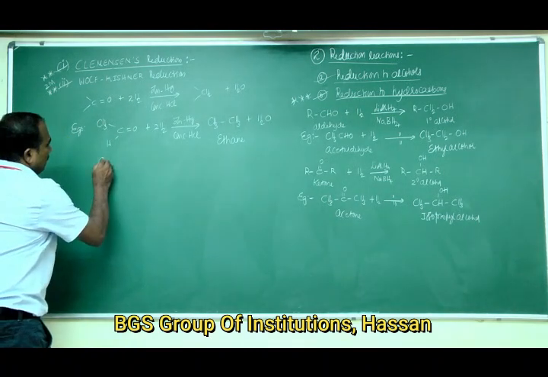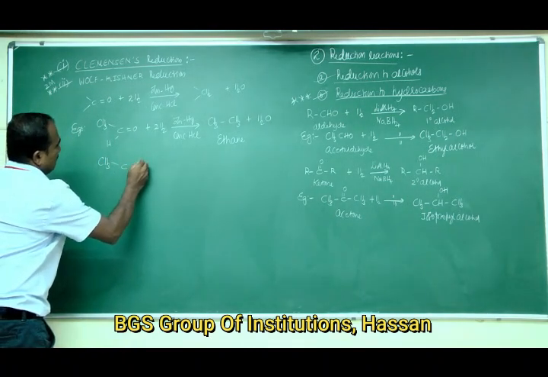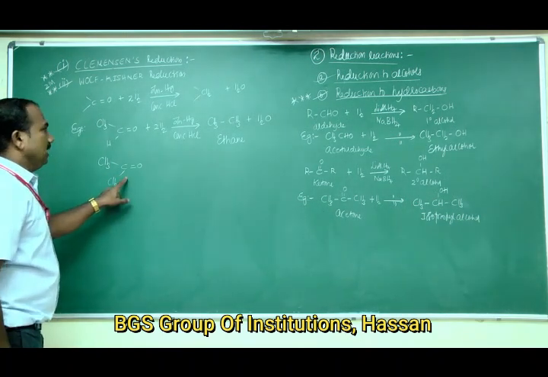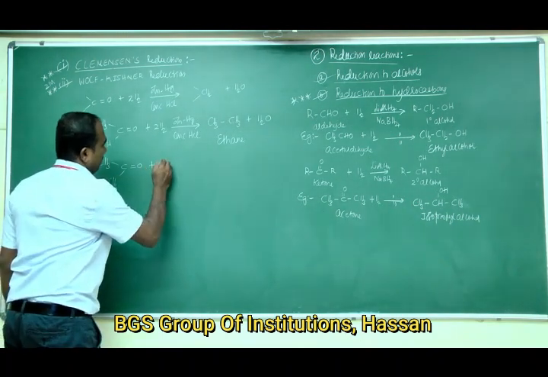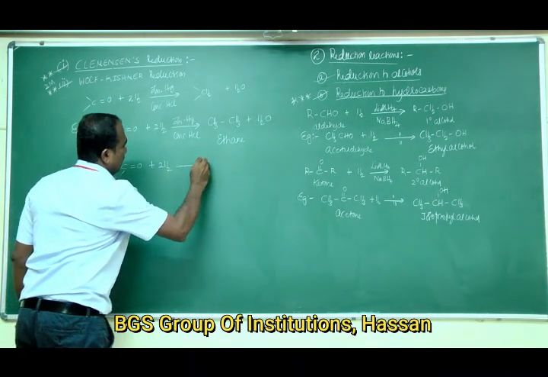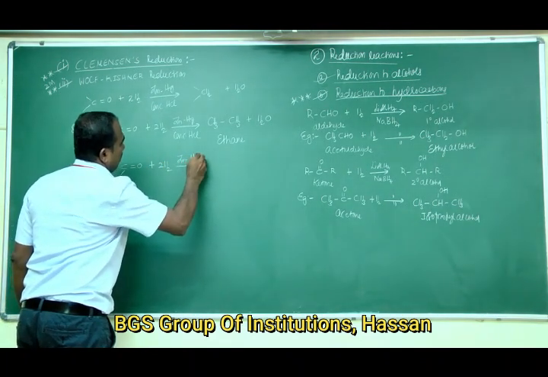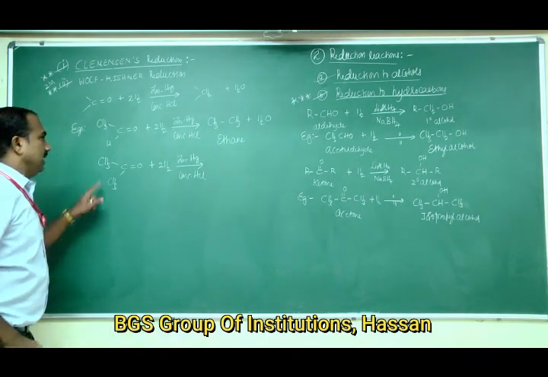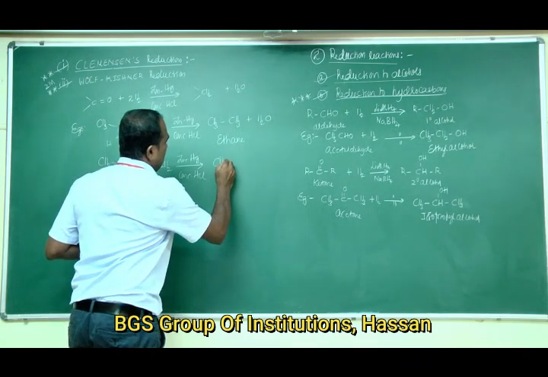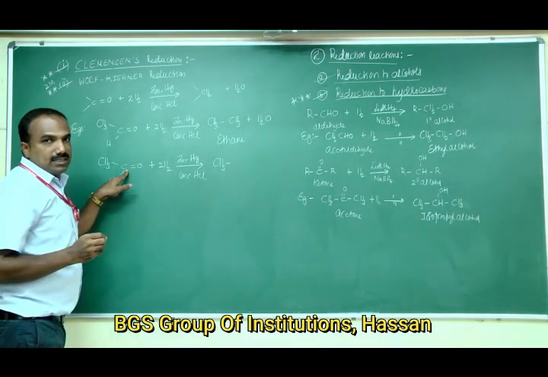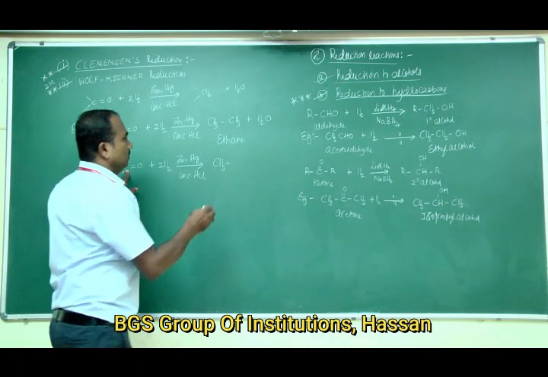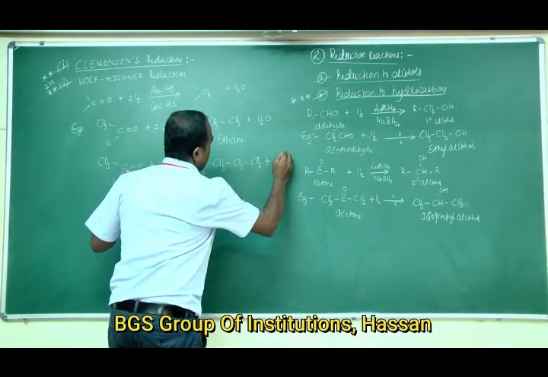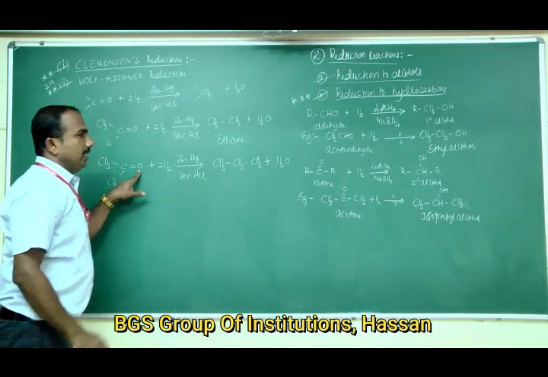Likewise, if you take acetone, CH3-C double bond O-CH3. This is acetone. On reduction with zinc, mercury and concentrated HCl it gives CH3, add here H2, CH2, single bond CH3, and H2 combines with O to give H2O.